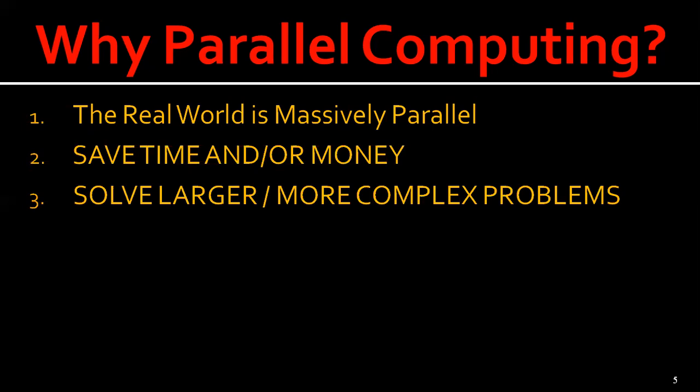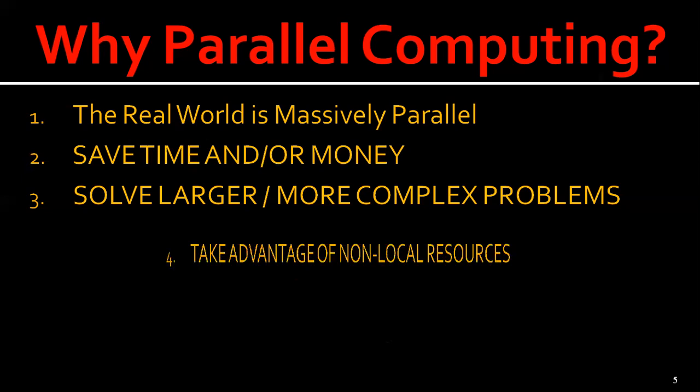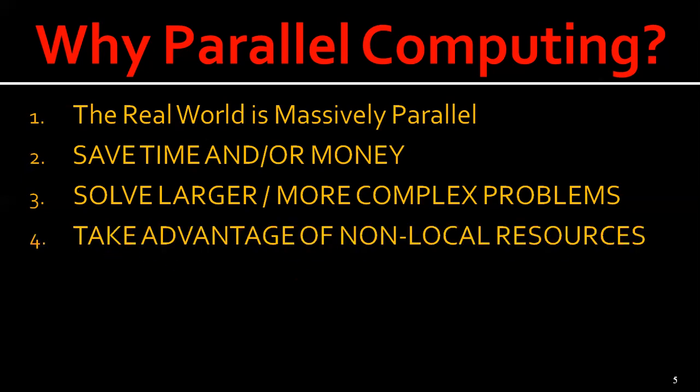The best examples are web search engines or database processing, which process millions of transactions per second. And the fourth advantage is that they take advantage of non-local resources, using compute resources on a wide area network or even the internet when local computer resources are scarce or insufficient.